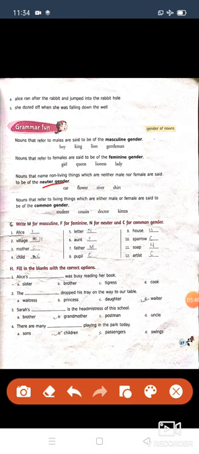Neuter gender. Neuter means, children, nouns that name non-living things which are neither male nor female are said to be neuter gender. Children, we can differentiate between living beings, like boy is a masculine gender, girl is a feminine gender, but both of these are living things. But if we come to non-living things, we call it neuter gender, like car, flower, river, shirt.